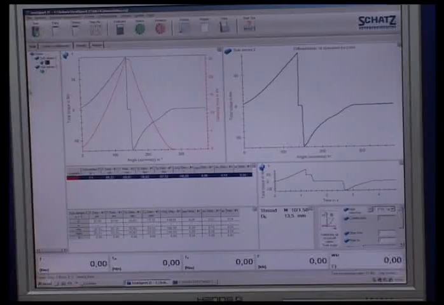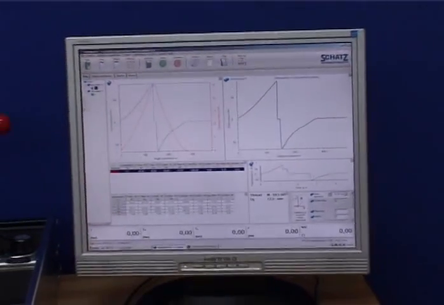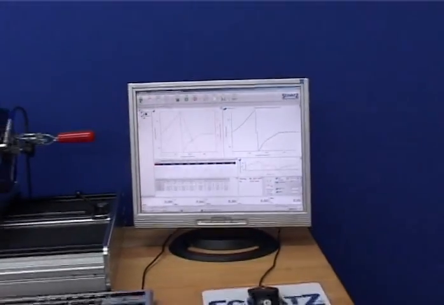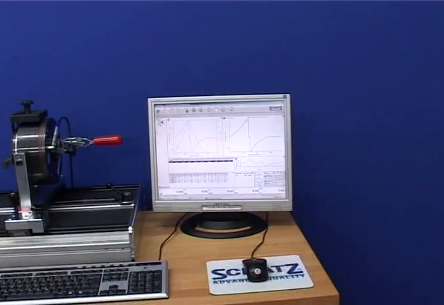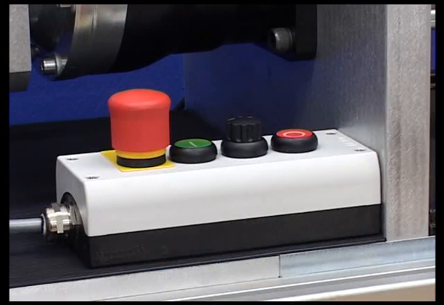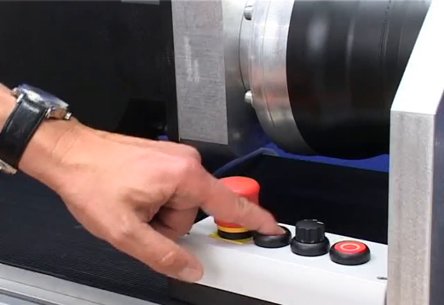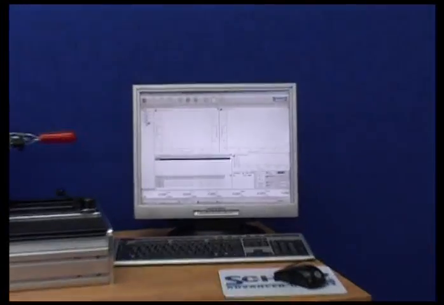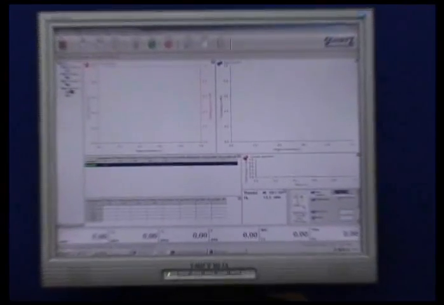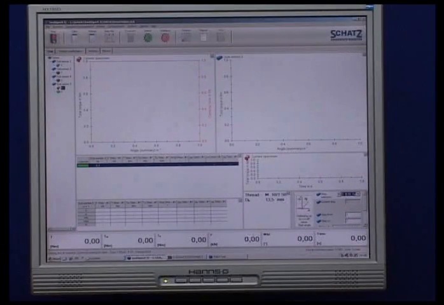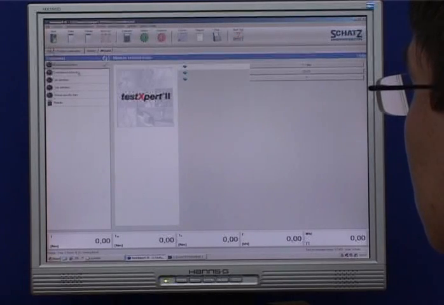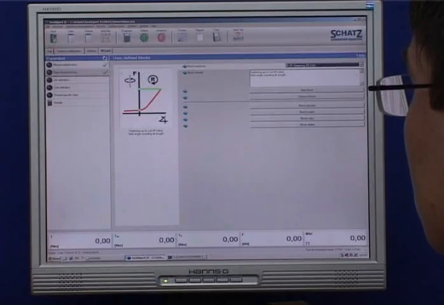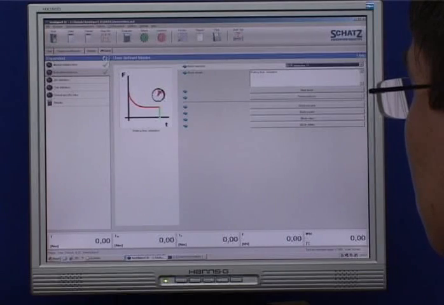The advanced software Test Expert allows easy operations with complex functionalities. The test sequence is started with the push of a button at the control box. The wizards support easy programming of testing specifications to prepare the measuring procedure. Functional blocks are joined together like building blocks for programming the desired specification.